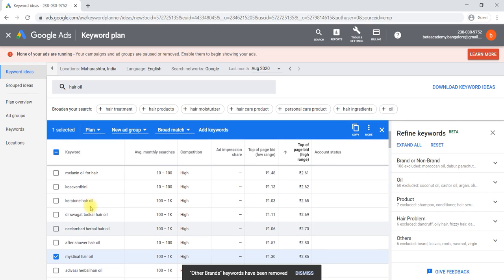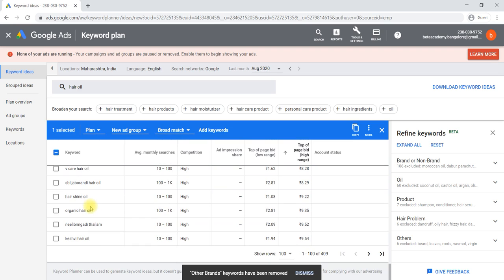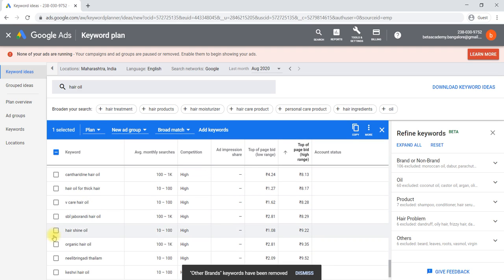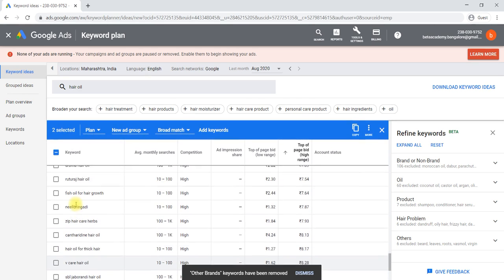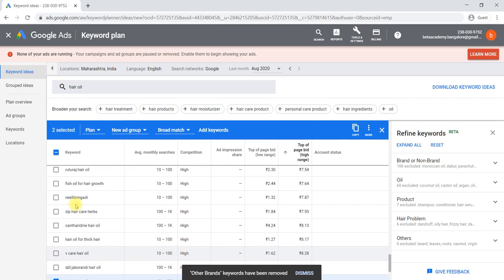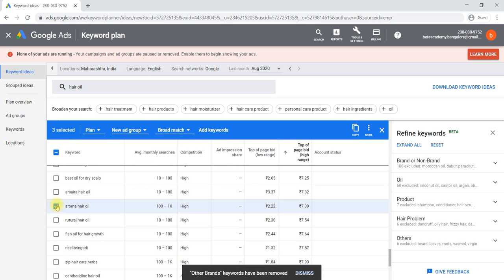One keyword is selected. Then you can select some more keywords also, like hair shine oil, two selected. Then aroma hair oil has a good search volume, so three of them have been selected.